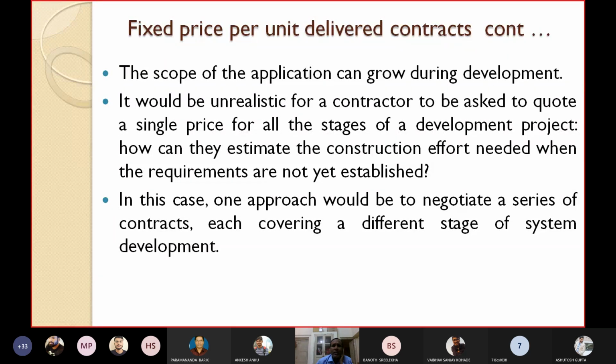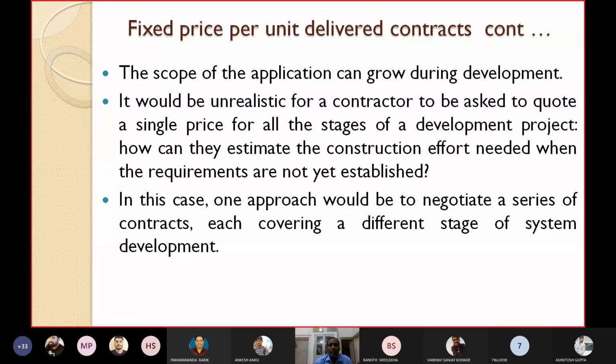It would be very unrealistic for a contractor to be asked to quote a single price for all the stages of a development project. How can they estimate the construction effort needed when the requirements are not yet established? Initially you cannot tell all your requirements. If they are not frozen, how can the contractor estimate the effort required? That's why this is very difficult.